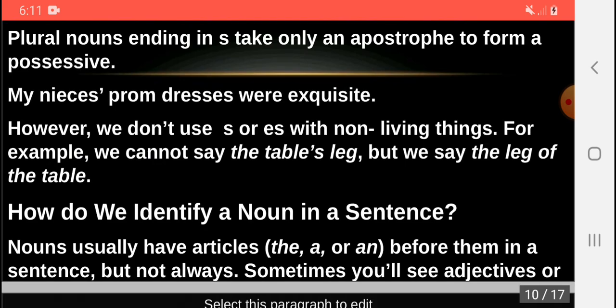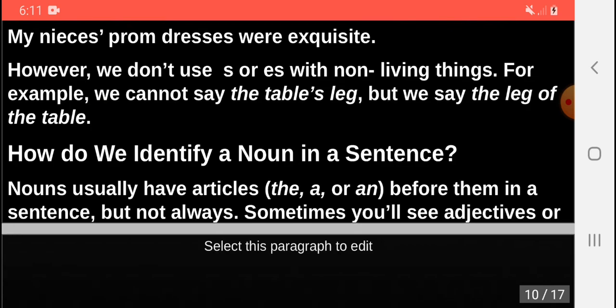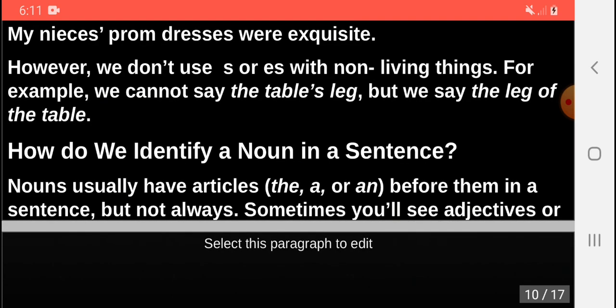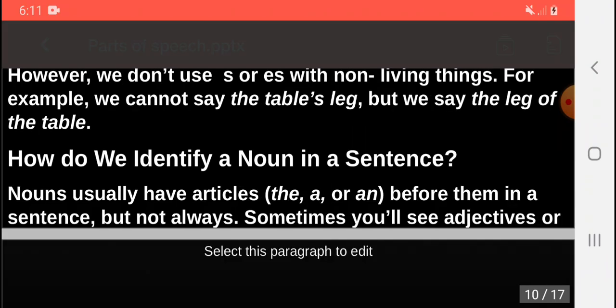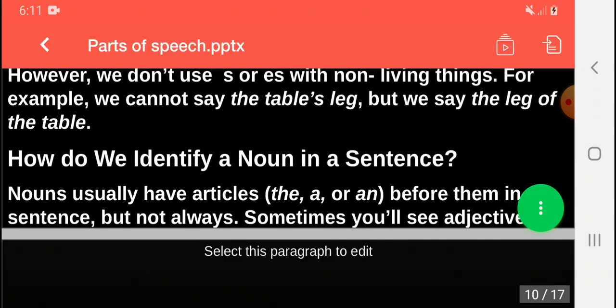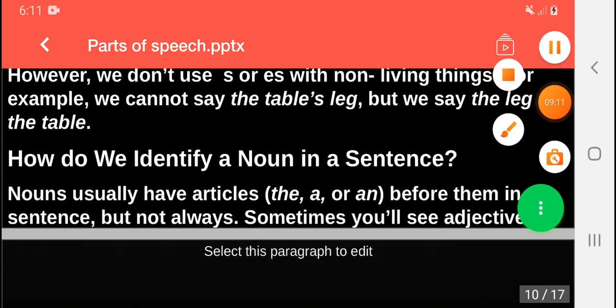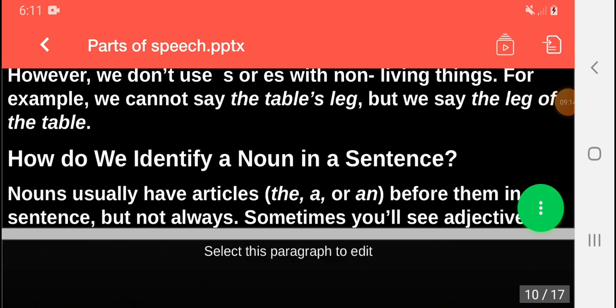How do we identify a noun in a sentence? Nouns usually have articles the, a, or an before them in a sentence, but not always. Sometimes you will see adjectives as nouns. So these are the identification ways of noun, and these are the different types of noun and the functions of noun in a sentence. Thank you very much, and that's it for today.